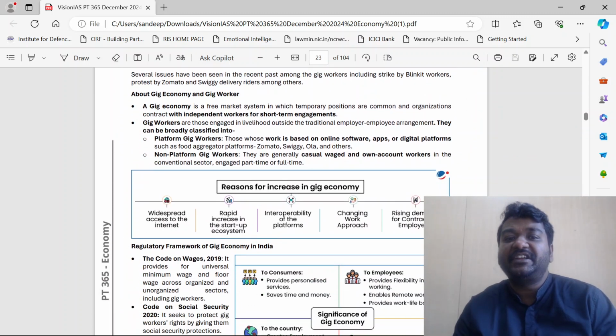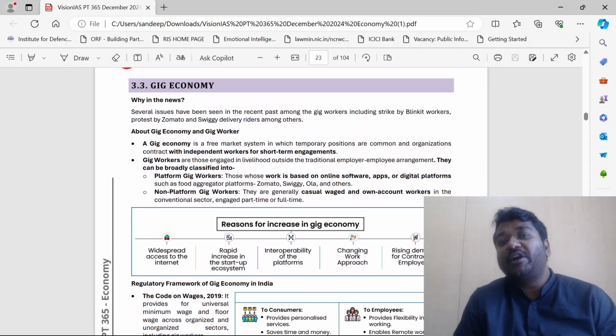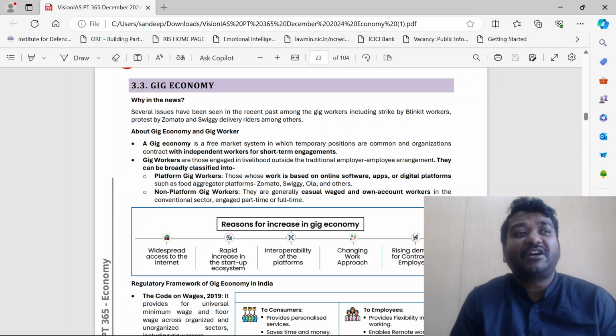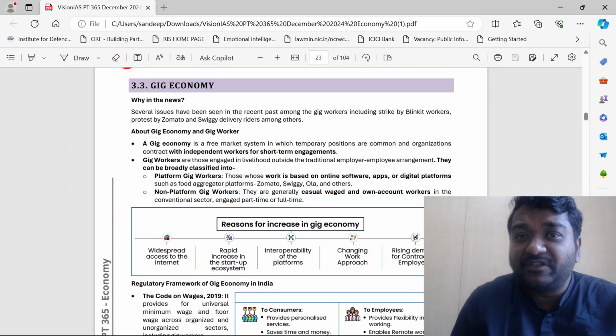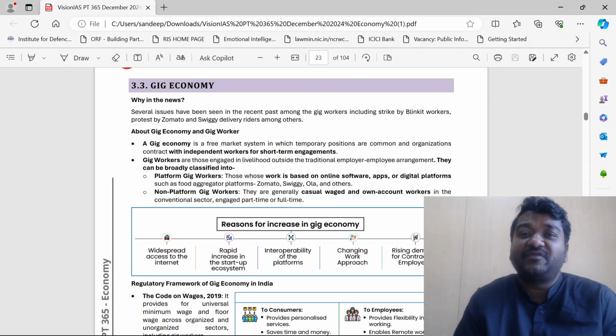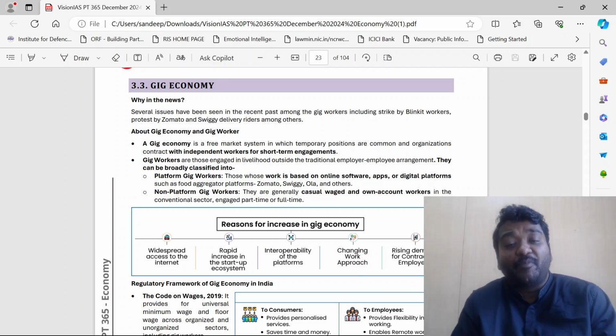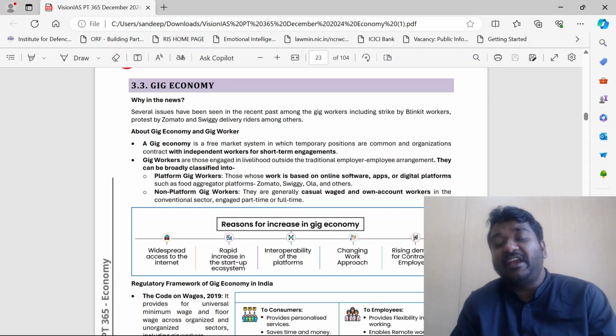Please understand, gig economy. People who are employed partially, who are freelancers, who are not working under any labor laws, where the company can hire and fire whenever they want. There is no legal agreement. There is no tax deduction for them. There is no EPFO, pension funds being paid. So they do not have any facilities like a formal employee.